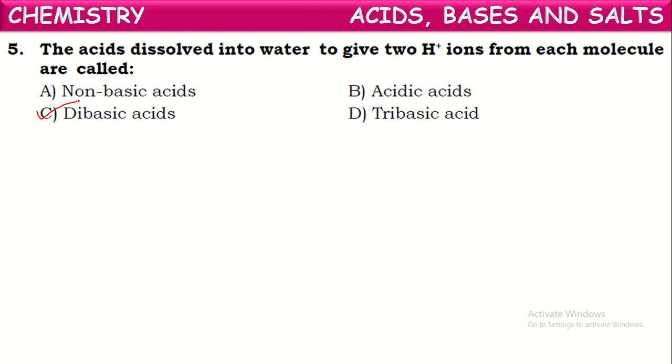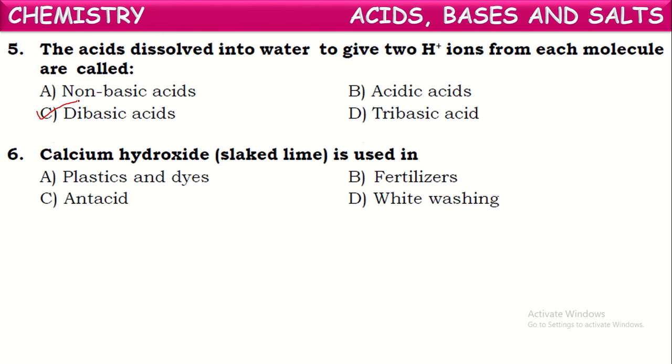That means their basicity is 2. Example, any acid we have to take now, H2SO4. If you dissolve H2SO4 into water, each molecule of H2SO4 furnishes 2 H plus ions. So it is called a dibasic acid.